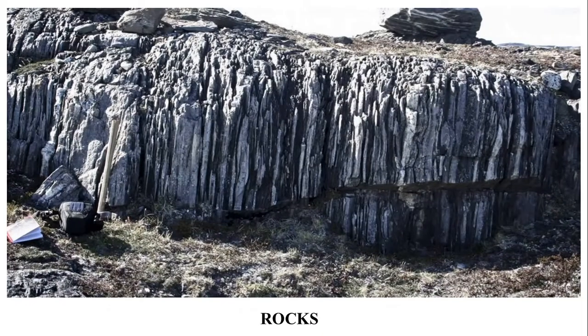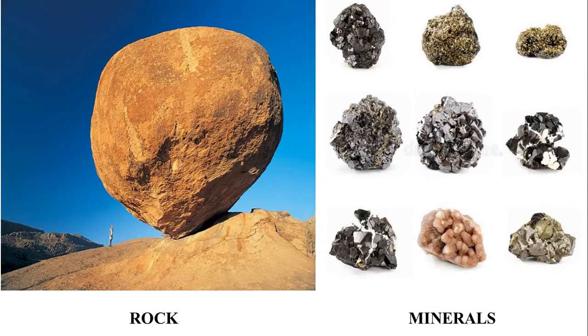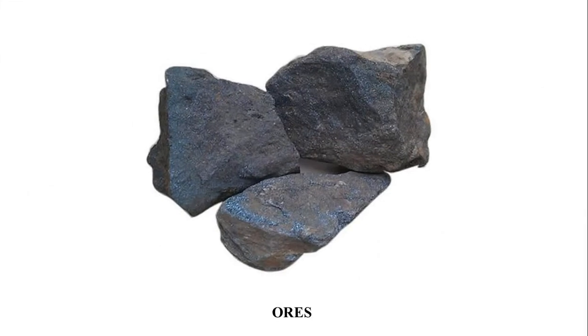We know that the surface of Earth is made up of different types of rocks. The rocks are composed of materials called minerals, but the quantity and type of minerals may differ. A rock may consist of one material or a combination of several minerals. The rocks from which minerals are mined or extracted are called ores.